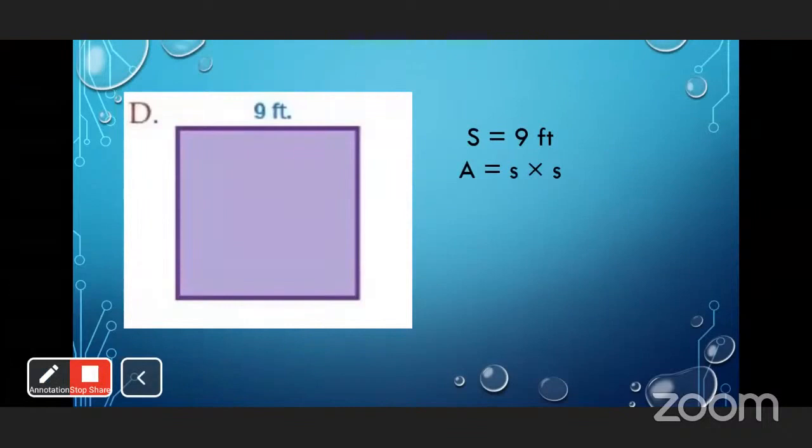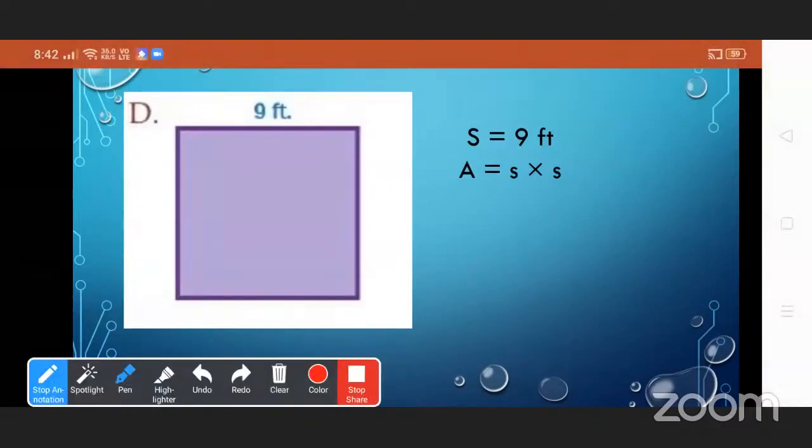Now see here, what is the side of the square? 9 feet. Very good. So S is equal to 9 feet. So area is equal to 9 multiplied by 9, which is 81. So the area is 81 square feet. Very good.